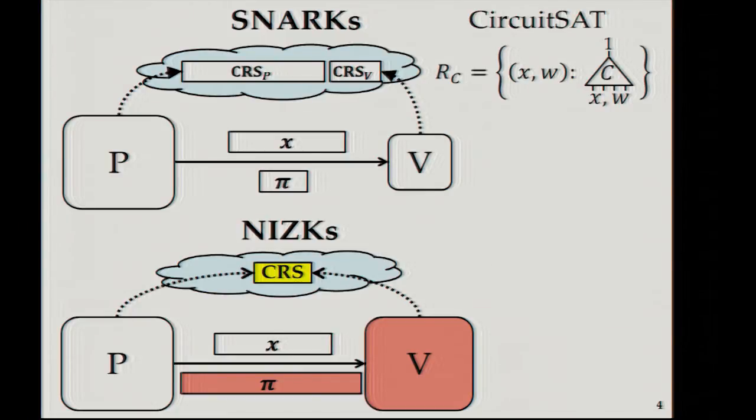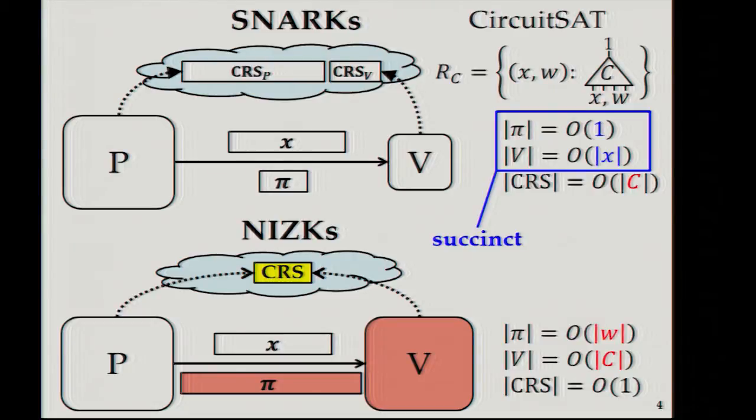SNARKs are succinct. The proof is just of constant size, and the verifier runs in time proportional to the input, not the circuit size. This succinctness means that you can run long computations on an untrusted platform, like the cloud or hardware with Trojans in it, and still easily verify the results.